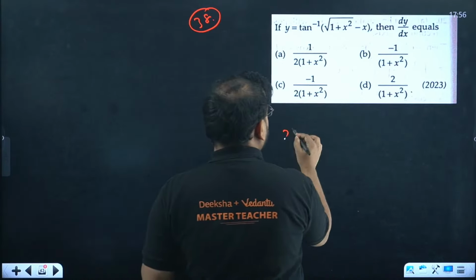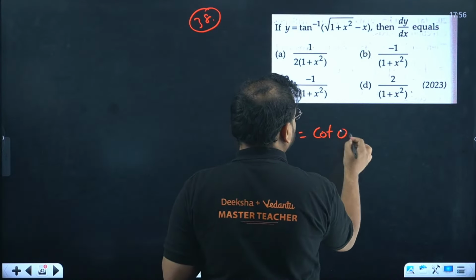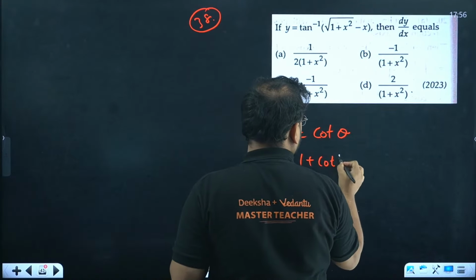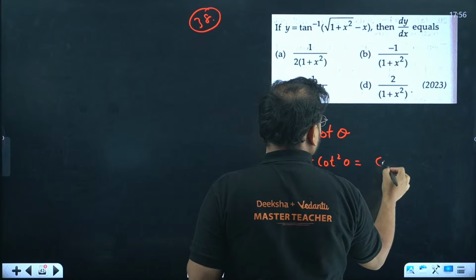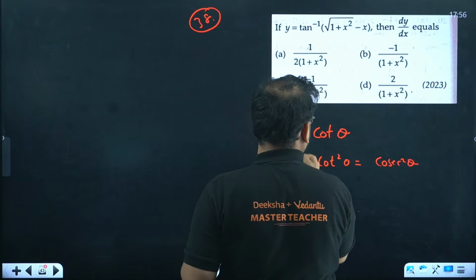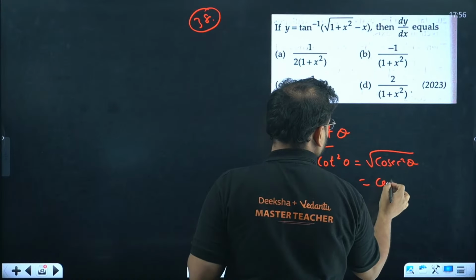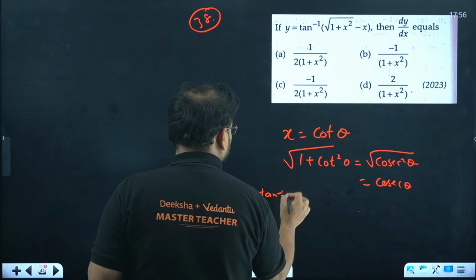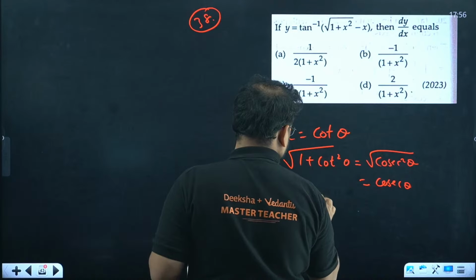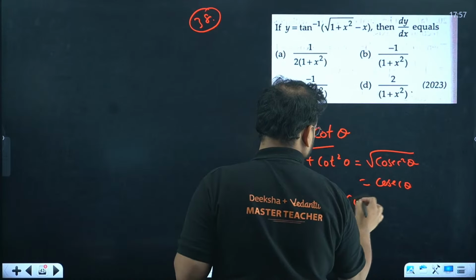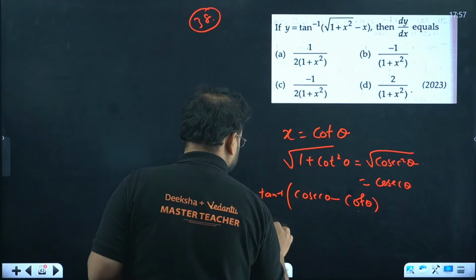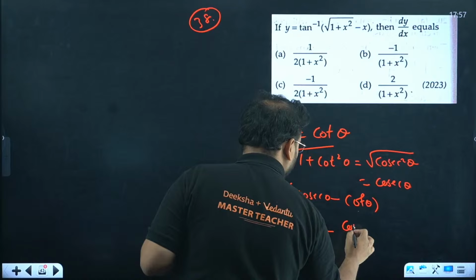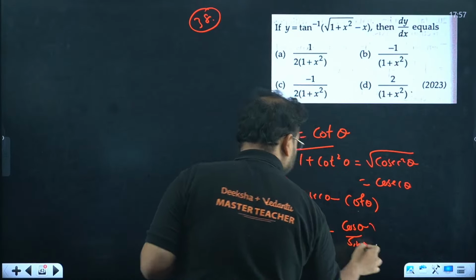Okay, so let's see. X equals cot theta, so this becomes 1 plus cot square theta. How much is that? Cosec square theta, root you put, so cosec theta. Start with the question. Y equal to tan inverse of cosec theta minus cot theta. Take LCM please. Tan inverse of 1 upon sin theta minus cos theta by sin theta.